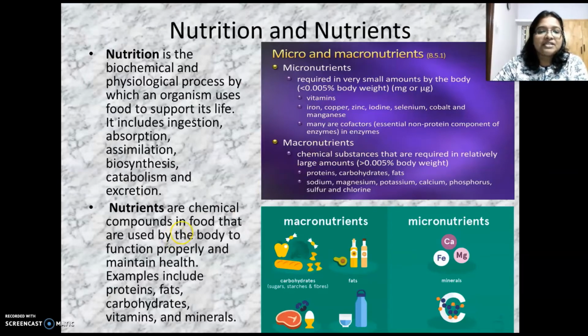So you should know that nutrients are the chemical compounds which are present in the food. And based on how much is required by the body, we can classify them into two main types. If it is required in small quantities, we call it micronutrients. And if it's required in a relatively larger quantity, we call it macronutrients. Is it clear?